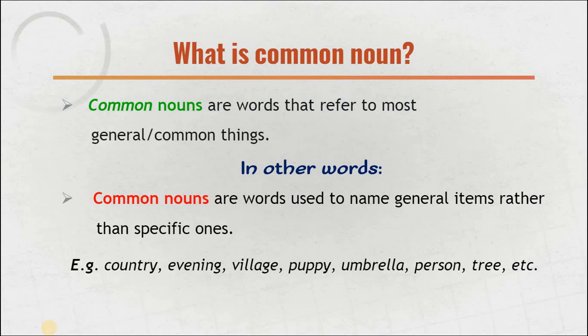We say puppy, umbrella, person, tree. We are not talking about a specific tree. We are not talking about a specific person. We are not specifically defining the umbrella, or talking about a special class of the puppy. Nouns which are generally said, generally spoken, generally discussed are called the common noun.